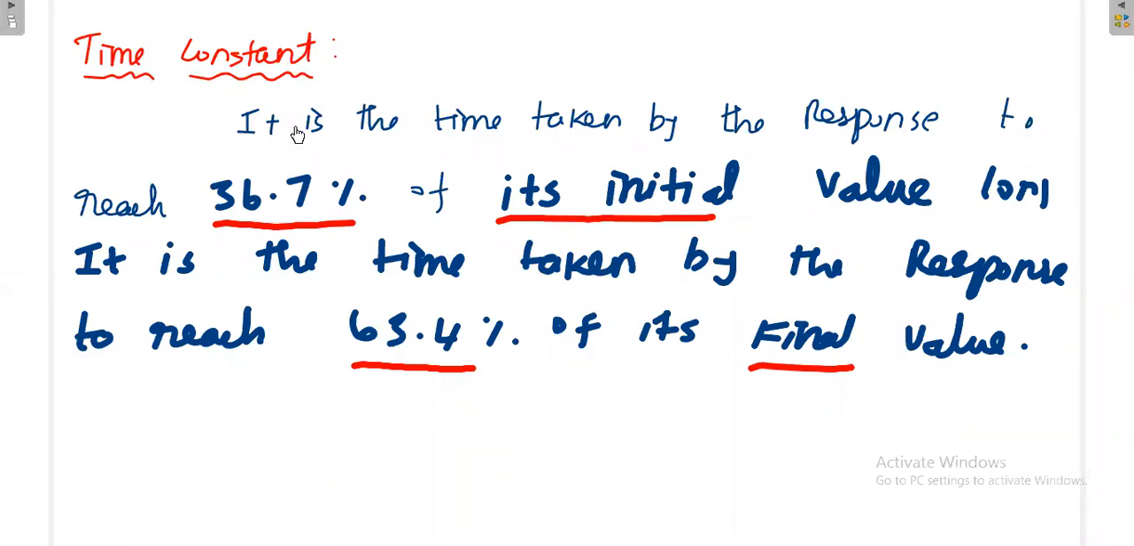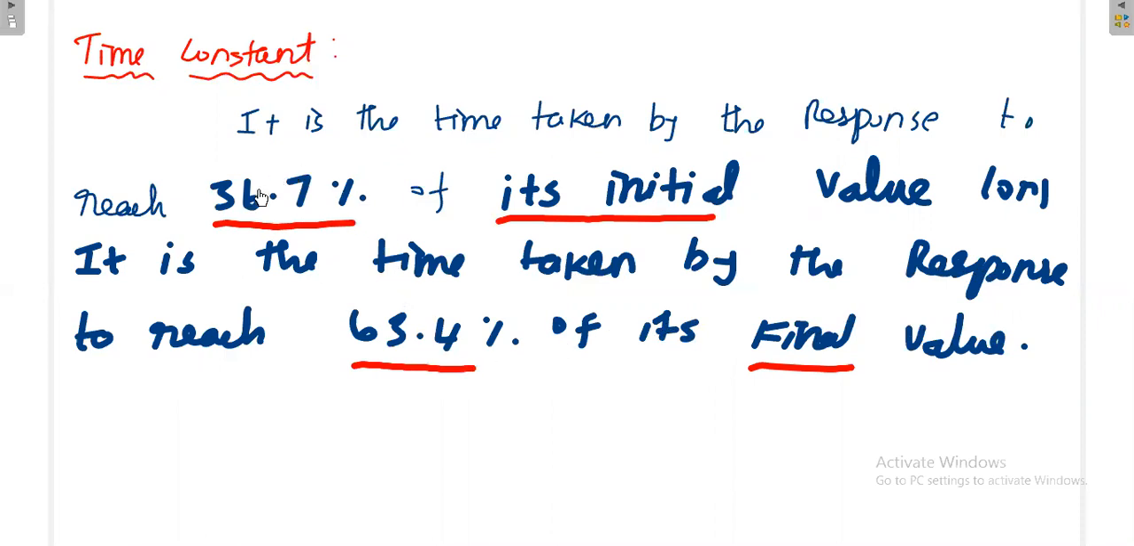Time constant of the circuit. It is the time taken by the response to reach 36.7 percentage of its initial value, or it is the time taken by the response to reach 63.4 percentage of its final value.